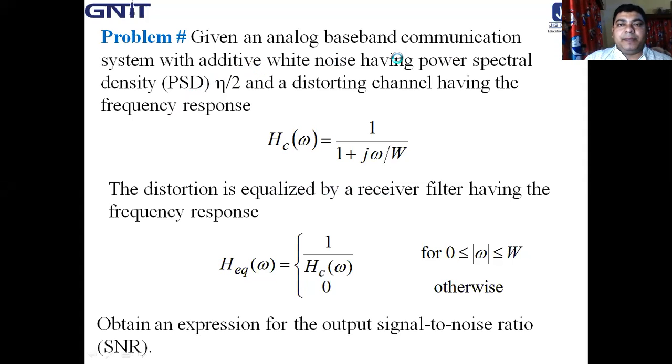Given an analog baseband communication system with additive white noise having power spectral density eta by 2 and a distorting channel having the frequency response HC(omega) equal to 1 by 1 plus j omega by W. The distortion is equalized by a receiver filter having the frequency response H_EQ(omega) equal to 1 by HC(omega) whenever omega belongs to 0 to W, and otherwise it is 0.